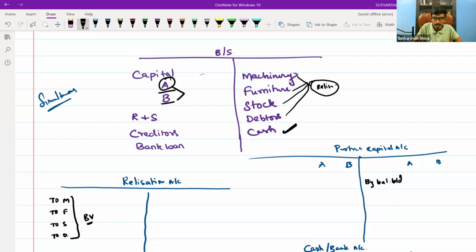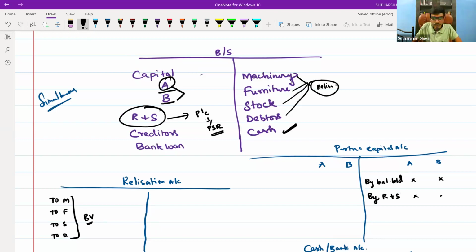We also have reserves and surplus. This reserves and surplus will be transferred to partners' capital in the profit sharing ratio.